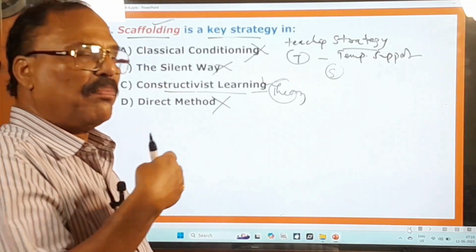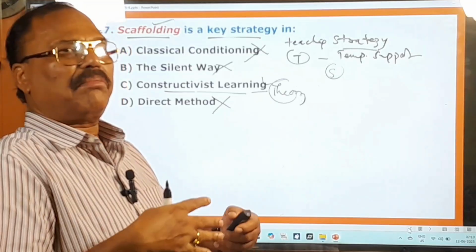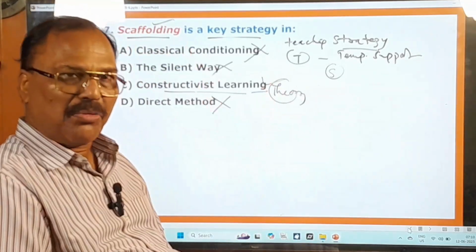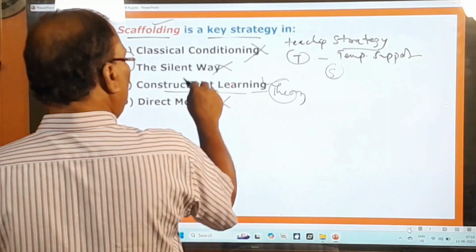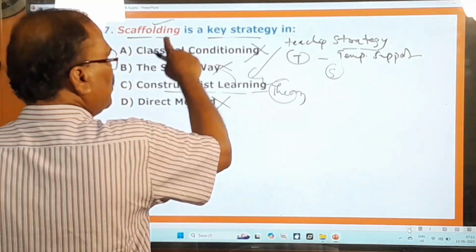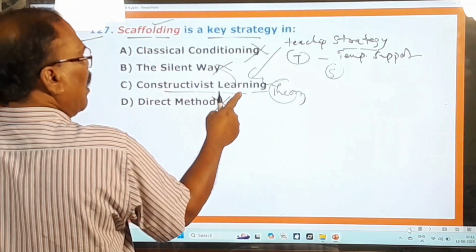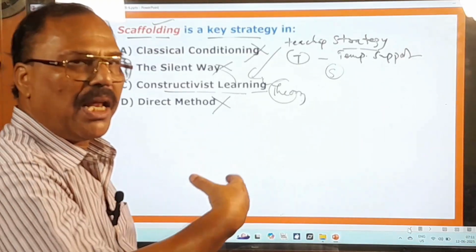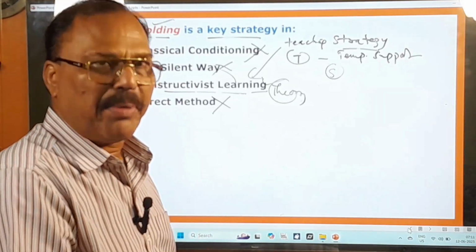That means learners build up some knowledge of their own through doing tasks, thinking, and interacting with others. That theory is called constructivist learning. This scaffolding is a teaching strategy and it is a part and parcel of this constructivist learning. Because in that, the teachers will come to the help of the students if they fail to do anything independently.